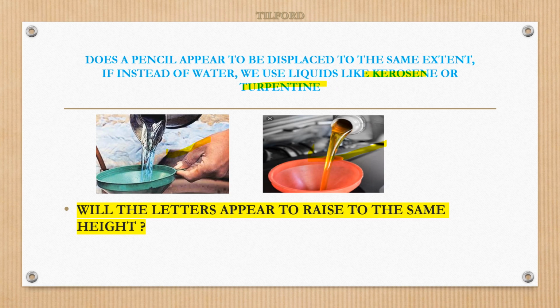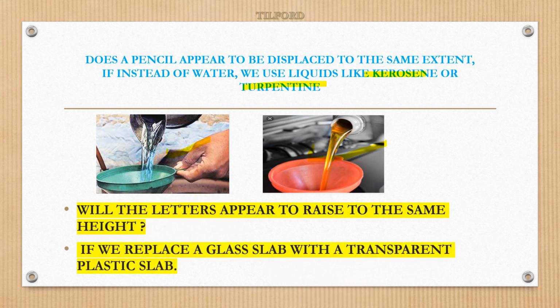Will the letters appear to rise to the same height if we replace a glass slab with a transparent plastic slab? Yeah, we have seen letters appearing to be raised when we see through the glass slab. Instead of a glass slab, if I use a plastic slab, do they appear to be raised? Yes, they appear to be raised. But here my question: do they appear to be raised to the same height as what I saw through the glass slab?